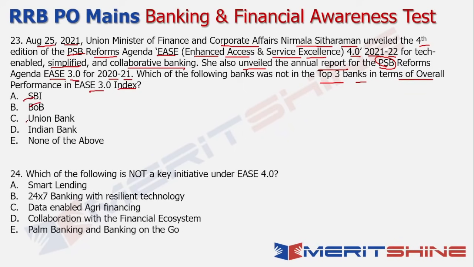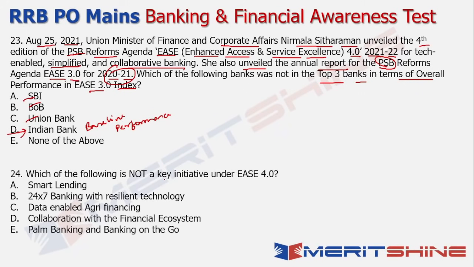So SBI, BOB, Union Bank were definitely in the top 3. Now Indian Bank also received an award for a special reason, that it was probably the best performing bank in terms of baseline performance improvement. So a bank which was not performing that great but showed significant improvement within this period of 1 year, that award was basically given to Indian Bank, right?